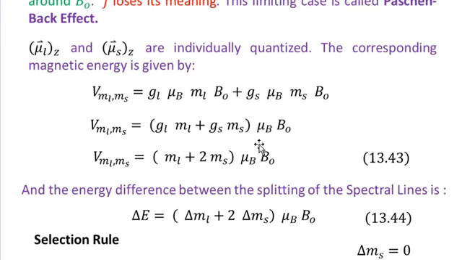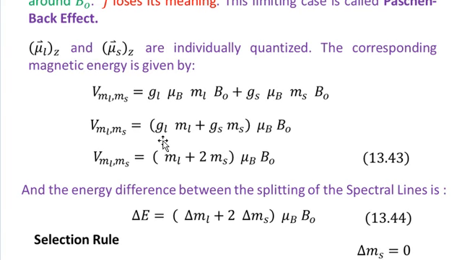Here mu B is the Bohr magneton, MS is the spin quantum number, ML is the orbital quantum number, GL is the Lande g factor due to orbital magnetism, and GS is the Lande g factor due to spin magnetism.